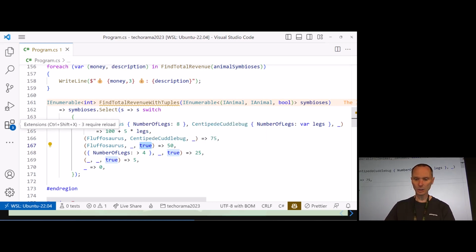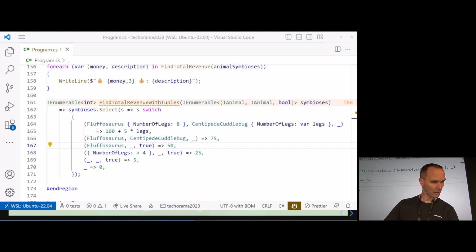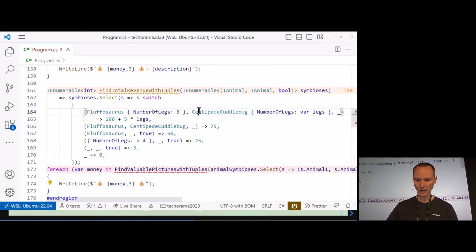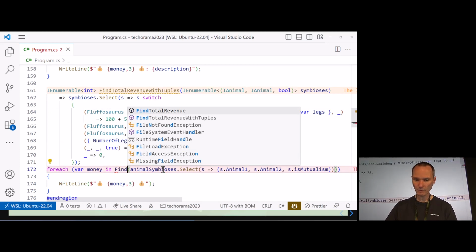Now let's take a look whether it works. And for that, I have a little bit of a driver here. Here, no, that's the wrong one. Where is the correct one? I got it. Sorry. I forgot how my own sample works. I think I called it find total revenue with tuple, right?